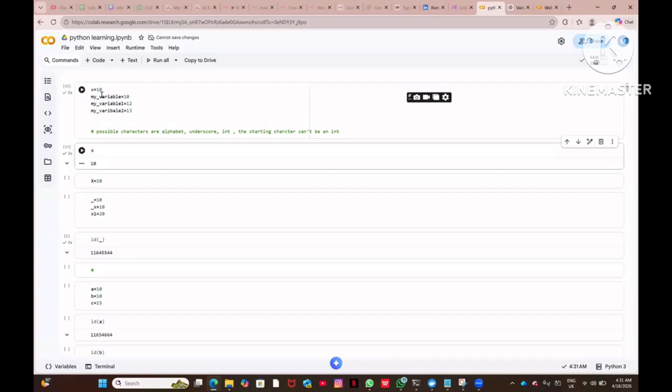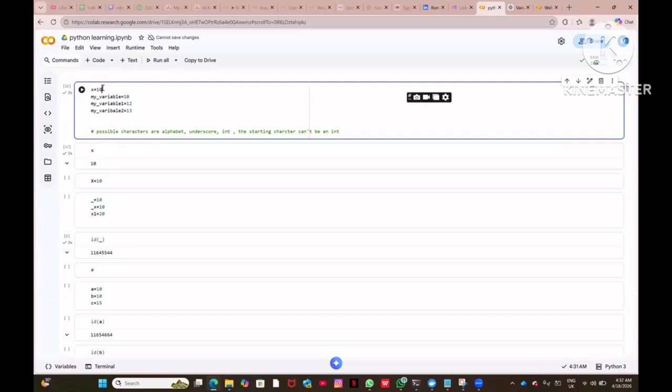This section is saying x equal to 10, my variable equal to 10, so you are defining different variables here. Now in your code, you can use these variables. Why is it a variable? Because today you give the value 10, tomorrow you can give x equal to 12, the day after tomorrow you can say x equal to 15, and accordingly you can run the code.